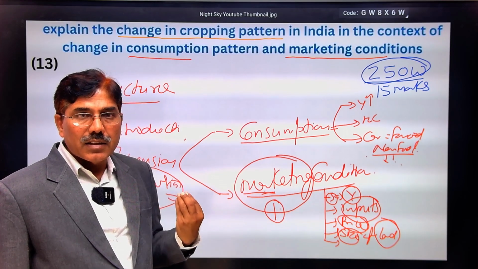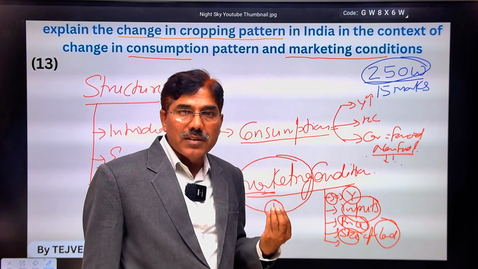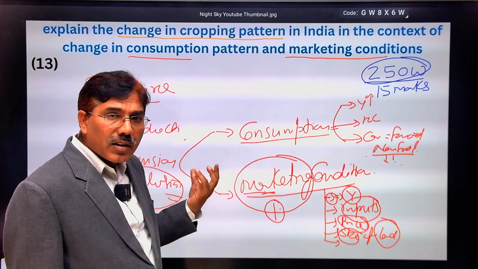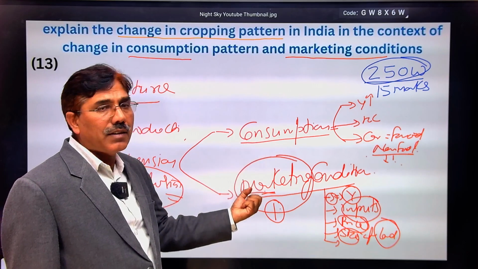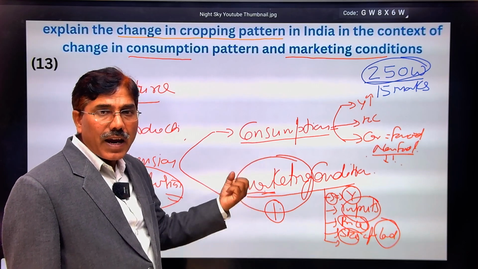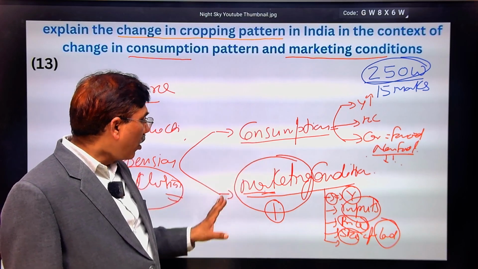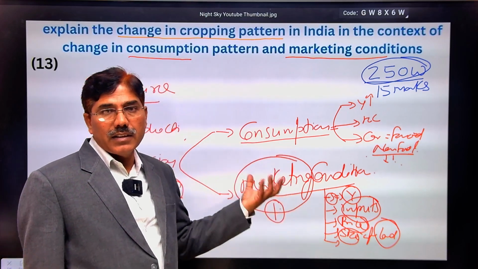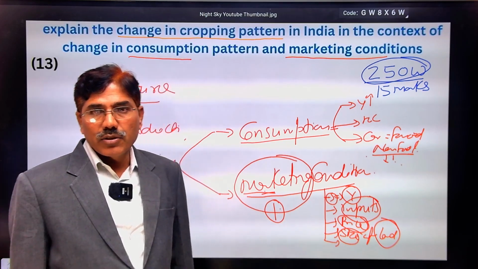The ultimate determinant of the cropping pattern in India is profit maximization, and farmers can maximize the profit on those crops whose consumption demand is highest in our domestic economy and global economy. That is why the main determinant of our cropping pattern is directly the consumption and indirectly the other multiple factors. This is your conclusion. Thank you, student.